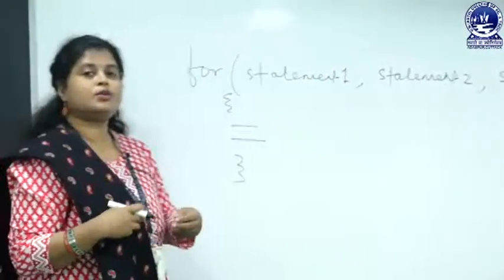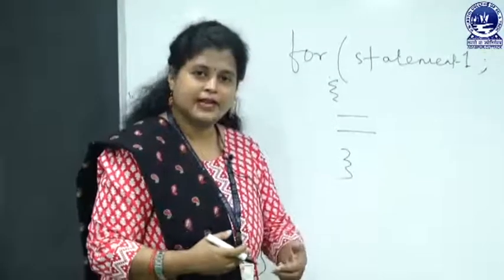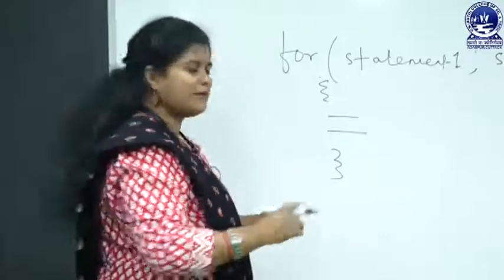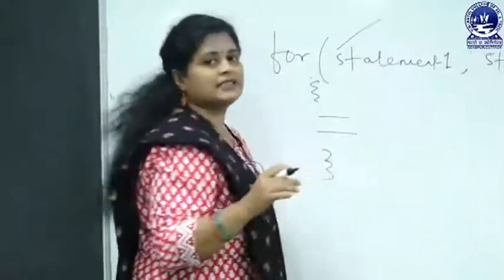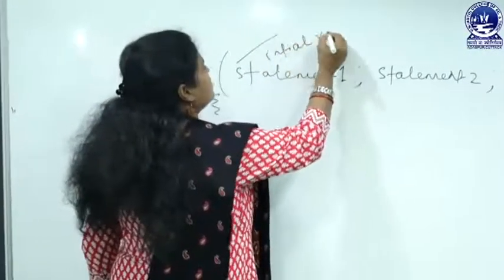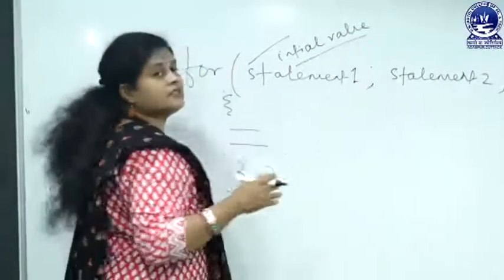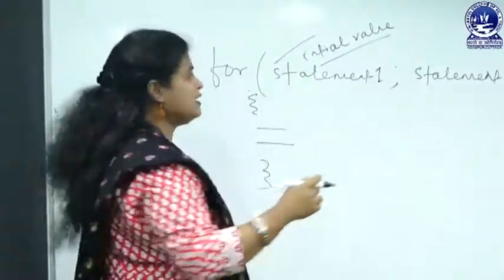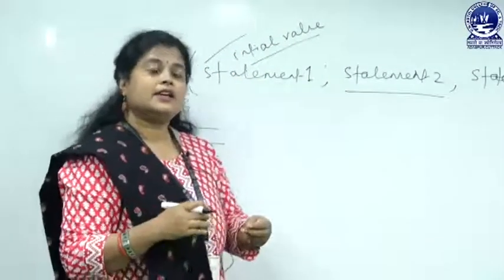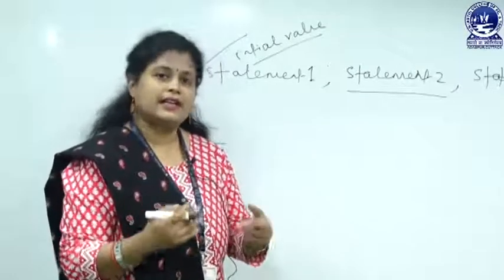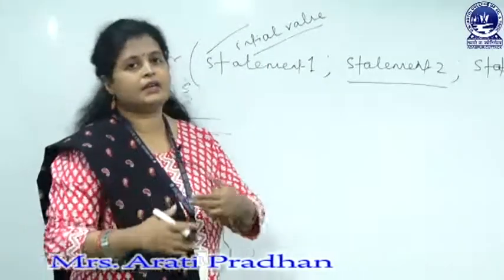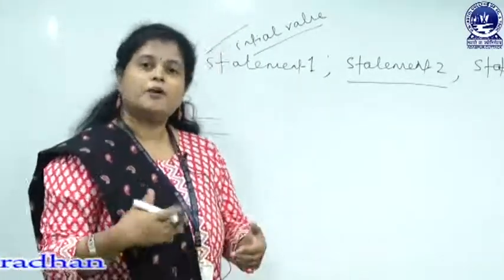When you are doing a particular task a number of times, there is a starting point. Similarly, in programming, the first statement represents the starting point, which we may call the initial value. It means from which point you will start. Then the second one, statement 2. What is the meaning of this? Suppose you are doing a task 10 times. You will start from 1 and continue again and again, doing the same task repeatedly up to 10.